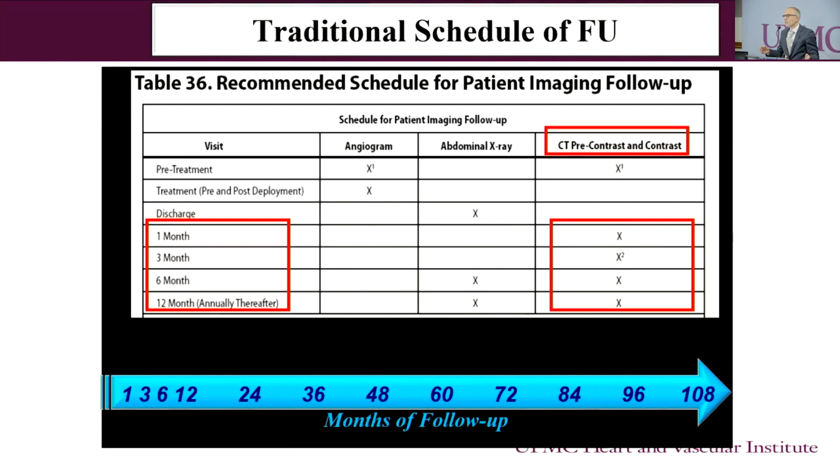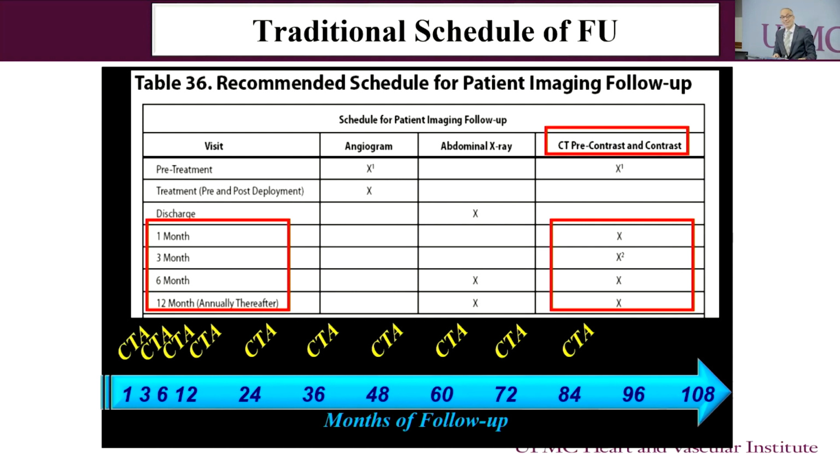So the traditional follow-up schedule, if you look back at the original EVAR trials, is a little bit of an overkill because it initially called for very, very frequent CTAs at 1, 3, 6, and 12 months. If you do the math in terms of how many CTs you're doing, that's a lot of CTs. And what does that mean?